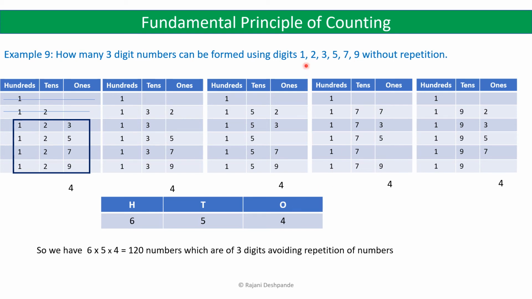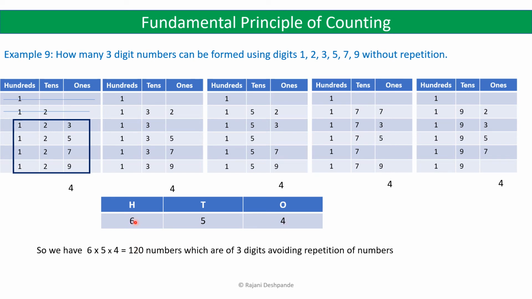So 4 options, 1, 2, 3 and 9. So you can say there are 6 choices for the hundreds place and you have to skip that digit which you have already used in the hundreds place. So you will be left with 5 choices for the tens place. So now you have to skip both those digits, that is which you have placed in the hundreds place and the tens place. Then you will be left with 4 choices in the ones place.